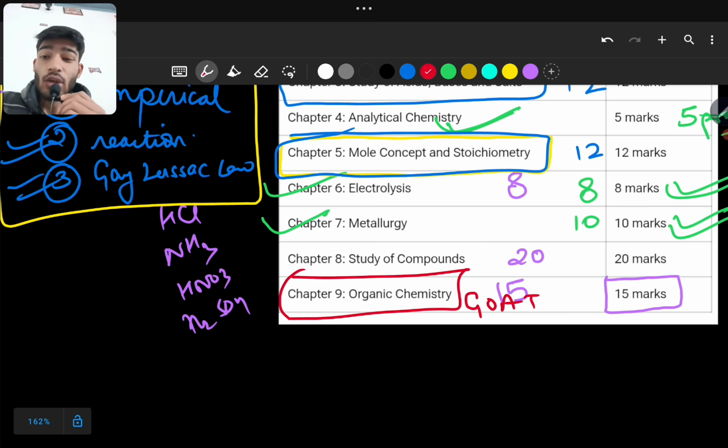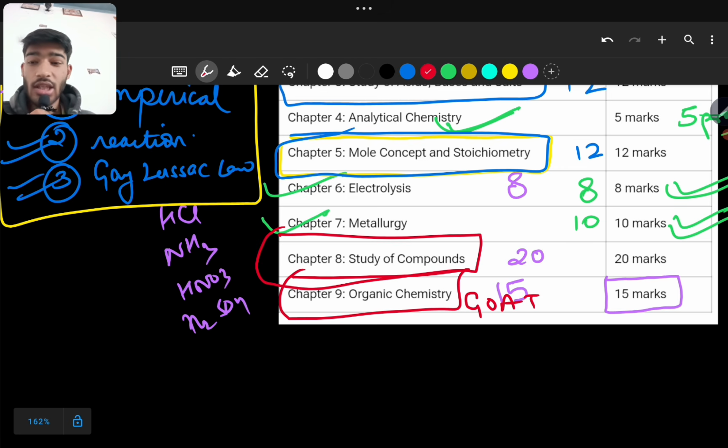Alkanes are known as saturated compounds. They prefer substitution reaction. Alkene and alkyne are unsaturated because H is present in less amount and their valency is not fulfilled, so they prefer addition reaction. This you need to study. I'll also bring videos for them and then we'll discuss along with. So this much is enough for organic chemistry, and then we have study of compounds.